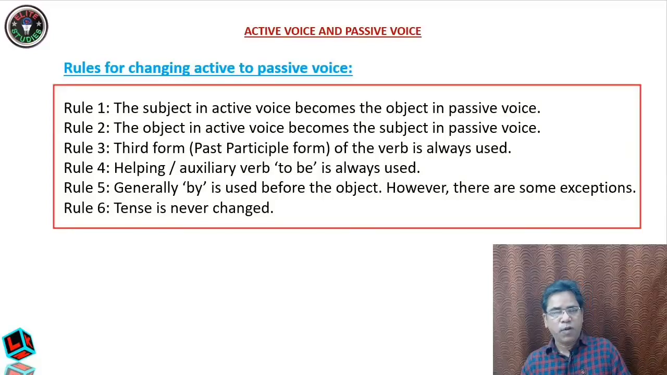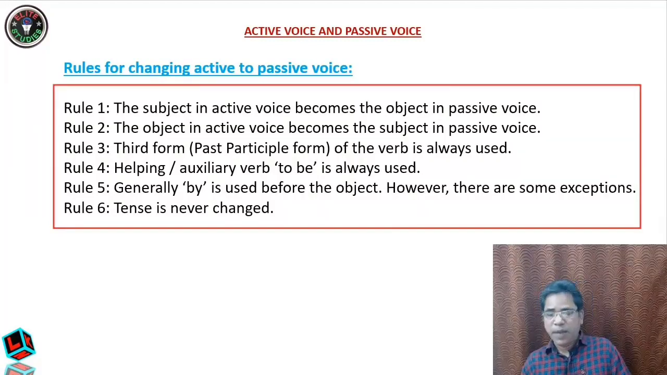First rule, as I have already told you, the subject in the active voice becomes the object in passive voice. Okay, you may note these things down, or you can take the screenshot. The object in active voice becomes the subject in passive voice. Very, very important, the first two rules. Second, third form. I will tell you later what is third form. Also called past participle form of the verb is always used.